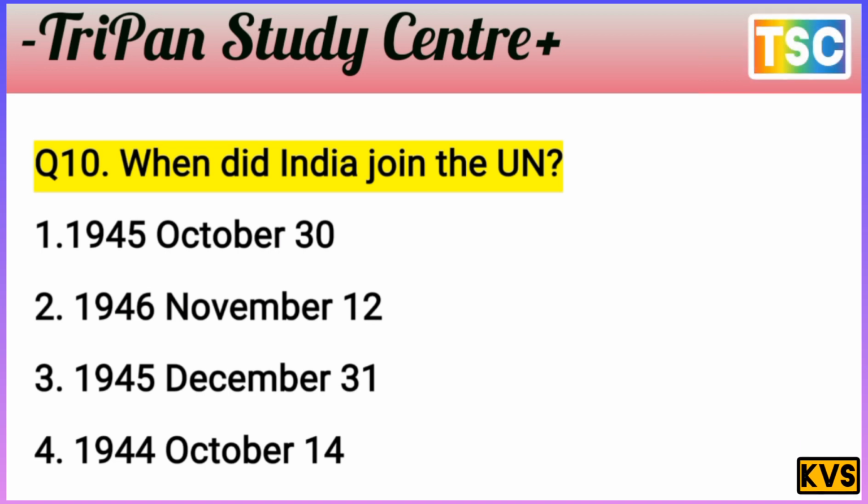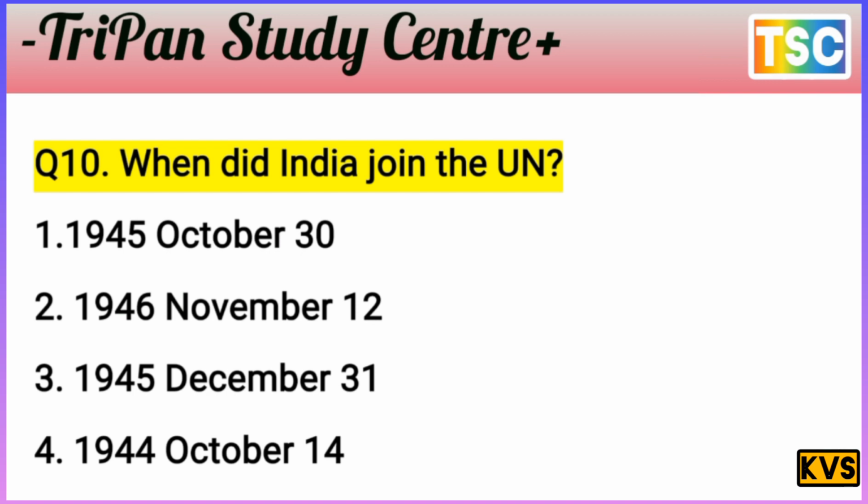First is 1945 October 30. Second is 1945 November 12. Third is 1945 December 31. And fourth is 1944 October 14. You know that the options are very near here. But two options are very different, 1946 and 1944. Two are similar here, 1945 and 1945. That's important. You know that two options are eliminated here: options 2 and 4. The only options remaining here are 1 and 3.